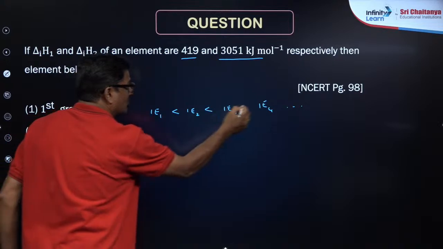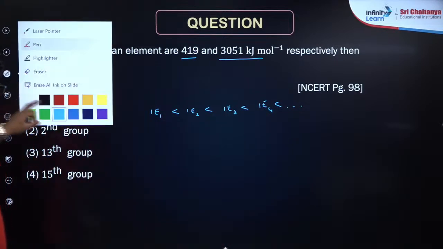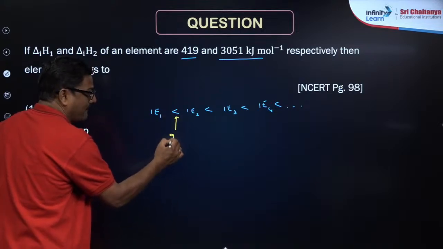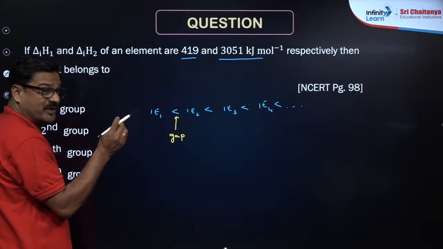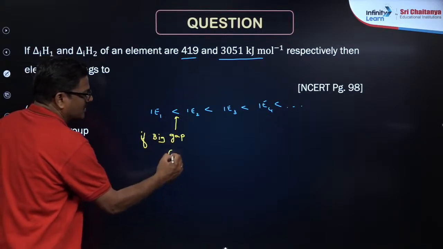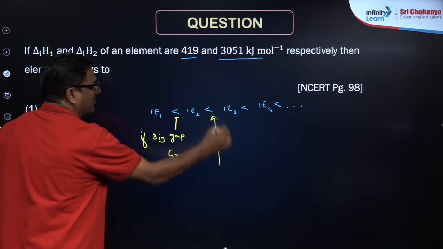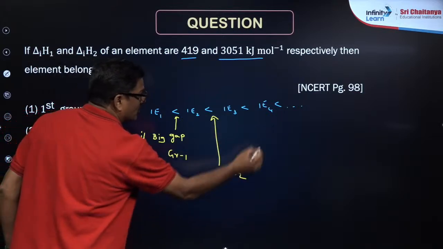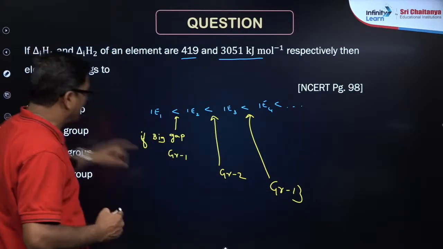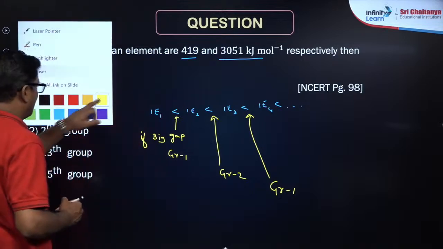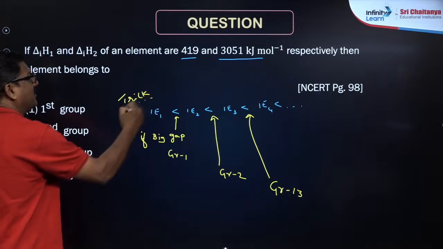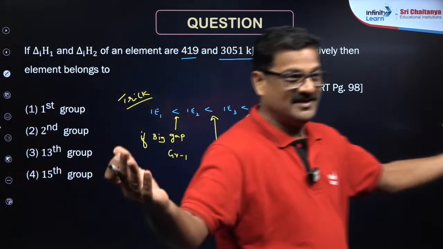If you find a big gap between two energy values, then if the big gap is after the first, the element is group 1; if after the second, group 2; and so on, group 13. You can use this trick to solve these questions like a pro. This is the trick I am gifting to my students from Suresh sir.